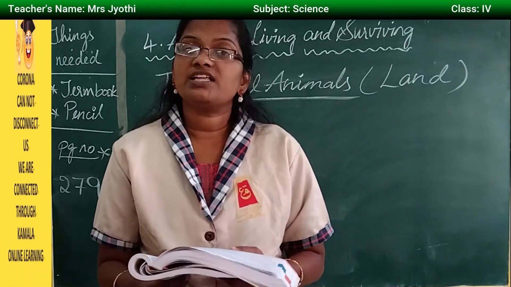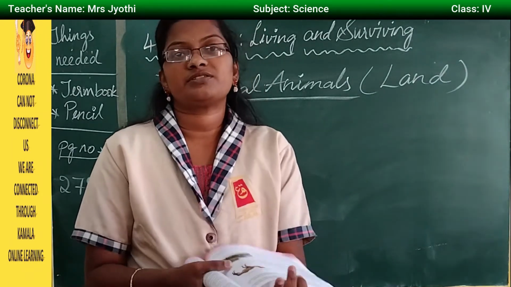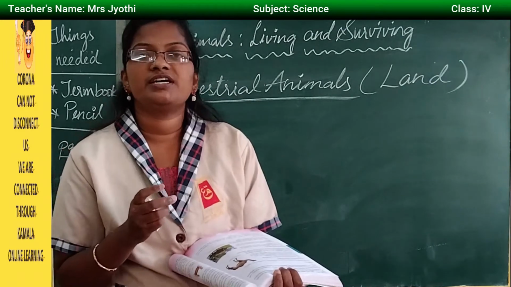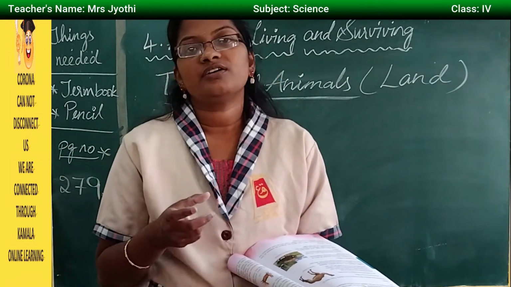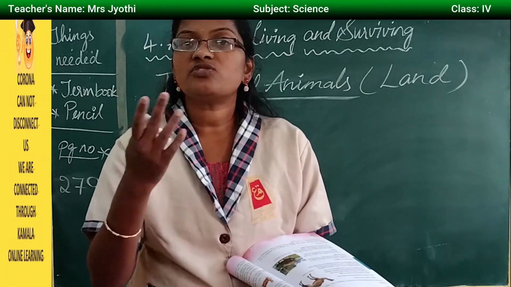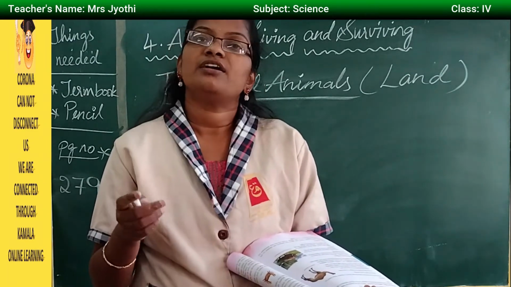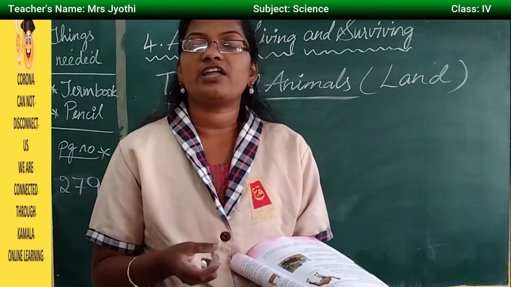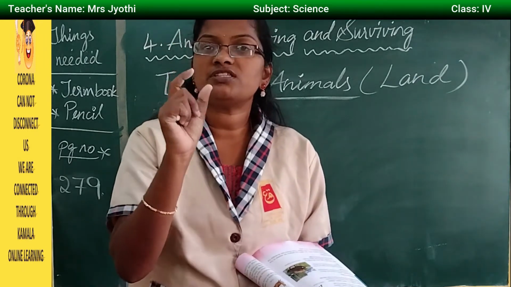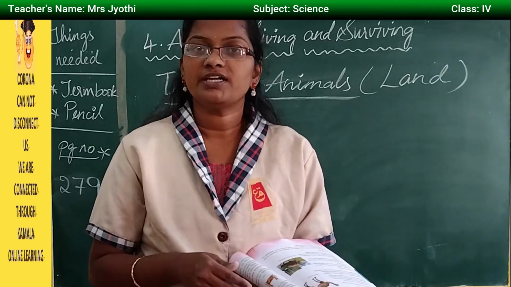So these are the adaptations of desert animals. Camel is the best example. It drinks a lot of water which will be used for further use, and it can survive for many days without eating food and without drinking water. And if you see the skin of this animal, it is very thick.